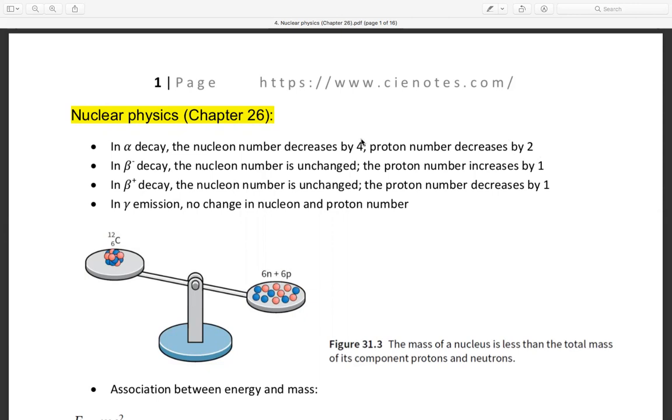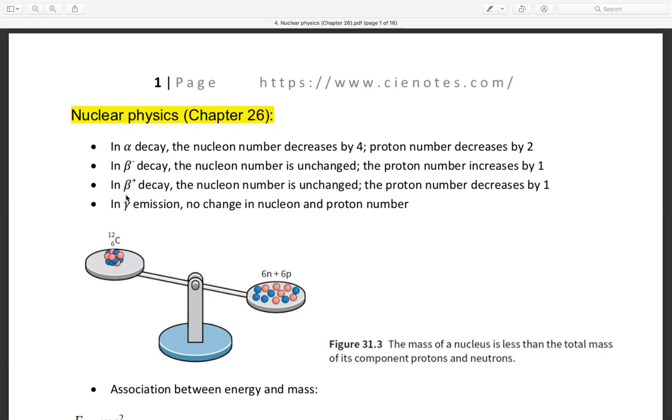Helium 4, 2. And in beta decay, the nucleon number is unchanged, and the proton number increases by 1. Why? Because beta is an electron. Electrons don't have any mass, but they have proton number -1. So in beta decay, the proton number increases by 1. Beta decay equals the decay of an electron, with an increase of 1 proton.